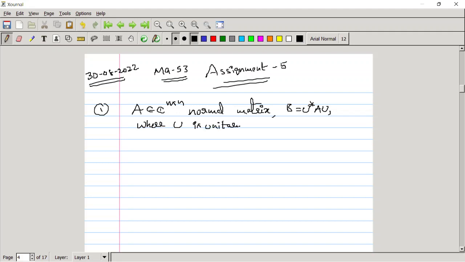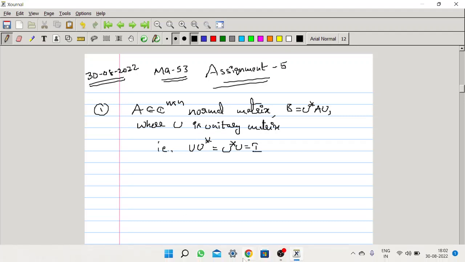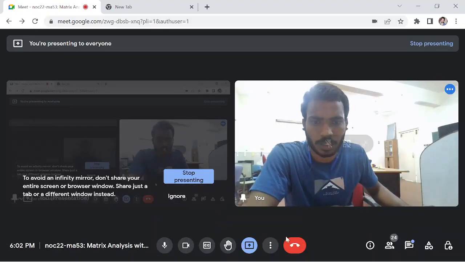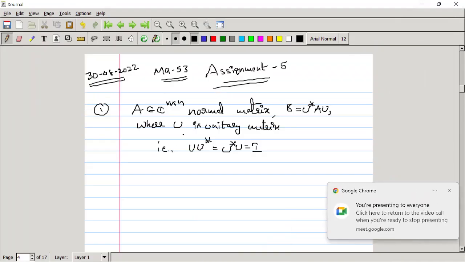A unitary matrix satisfies properties like a normal matrix, but of course that has to be equal to identity also. That means U into U star equal to U star into U equal to identity. When a matrix U satisfies this property, we call that matrix a unitary matrix. So the first option here is.